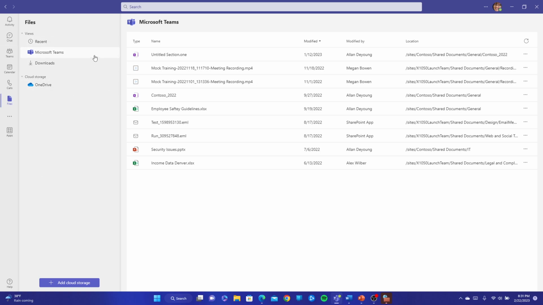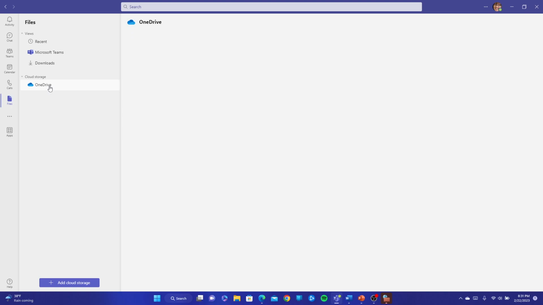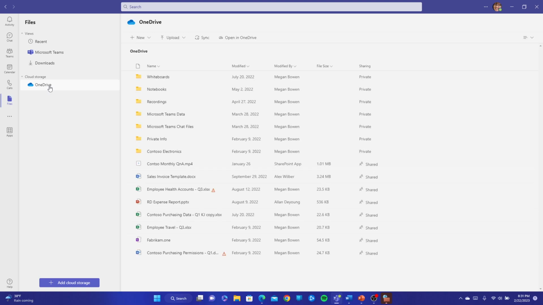If you're looking for a file and you don't know specifically in what channel it was or in what chat it was, you can always go into your Teams in Microsoft Teams or go into your OneDrive, if it was a personal chat. So keep in mind that chat files will be on your OneDrive and Teams files will be within your Microsoft Teams, which is your SharePoint Online.